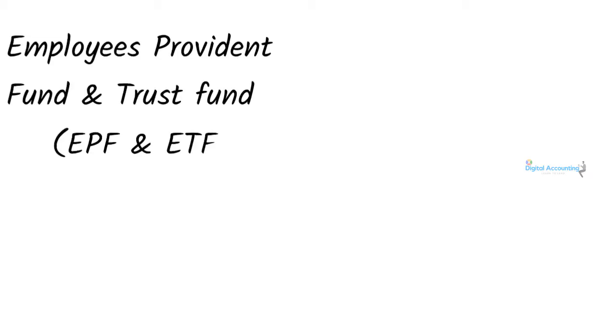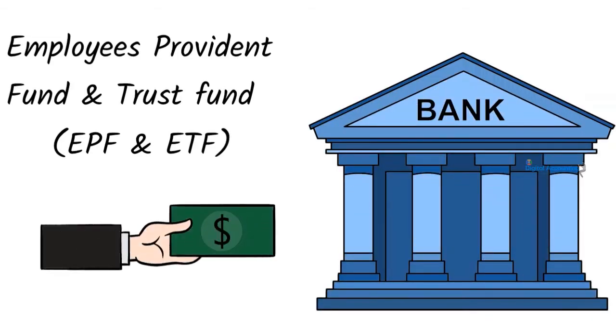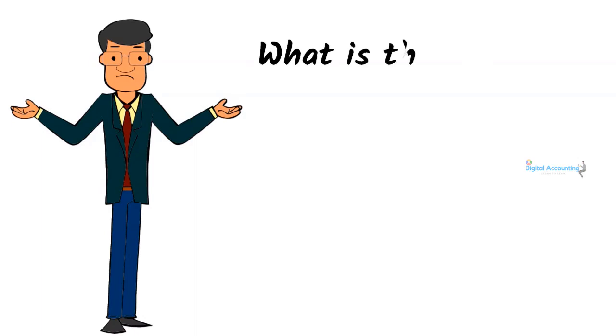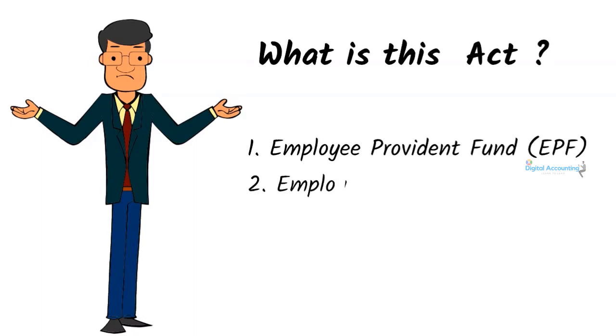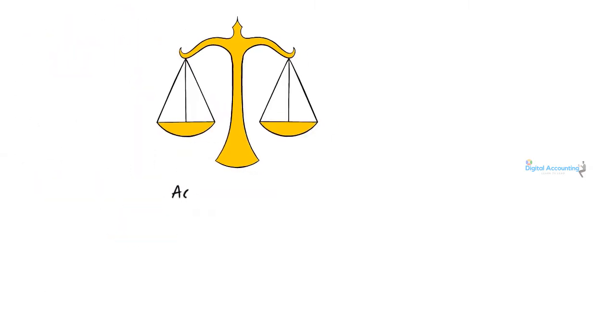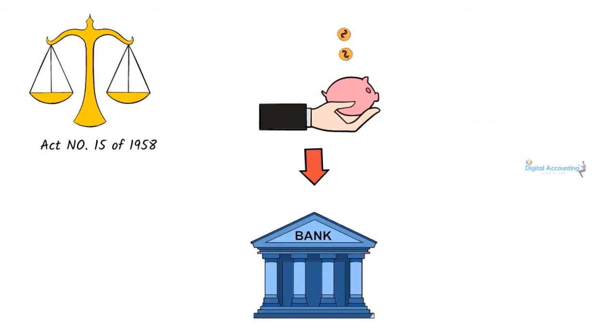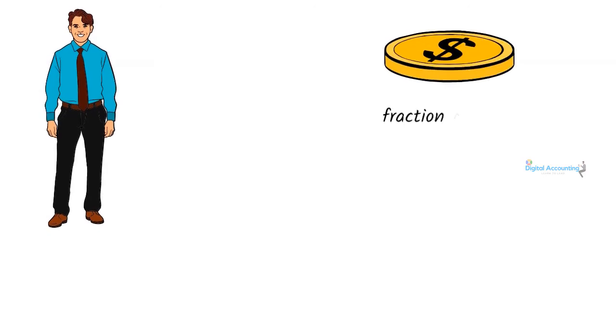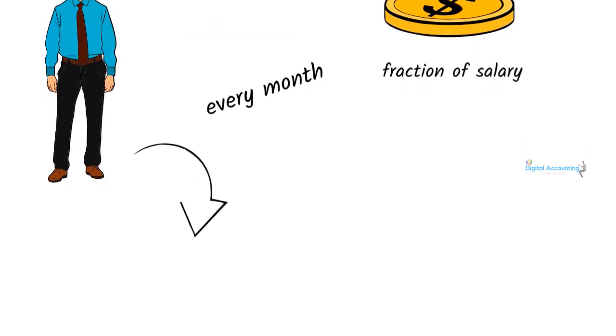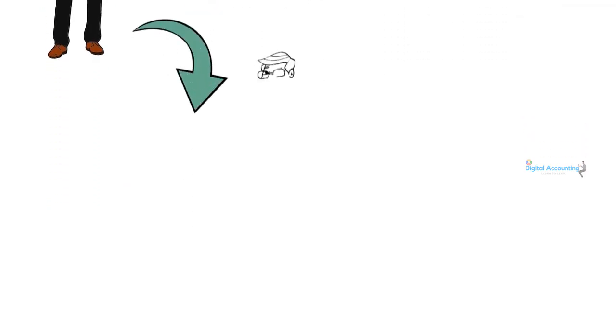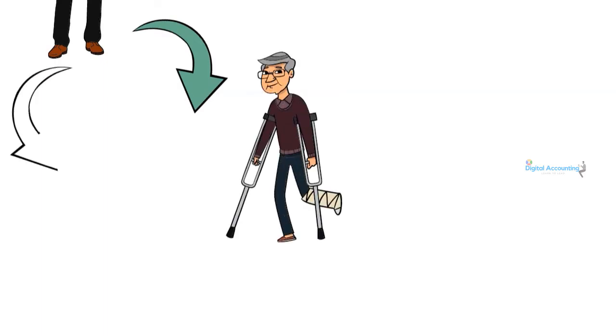Students, we will look at the Employees Provident Fund and Trust Fund details in Sri Lanka in today's class. So first, what is this Act? The Employees Provident Fund and Trust Fund Act. The Employees Provident Fund was established by Act number 15 of 1958, and contributions are made to this fund on a regular basis. The purpose is to help employees save a fraction of salary every month. The fund can be used in an event that the employee is no longer fit to work, or at the time of retirement.